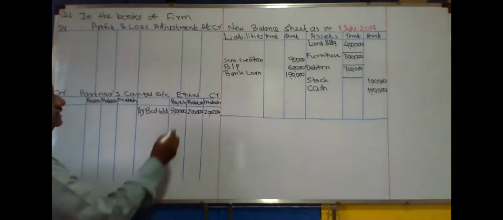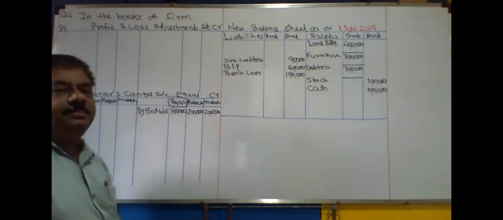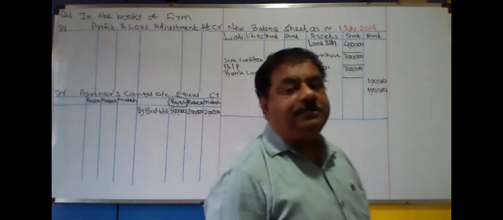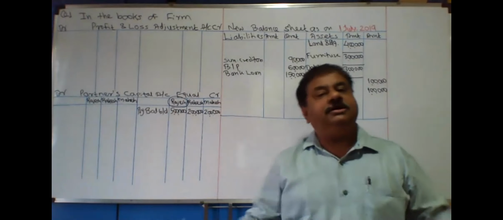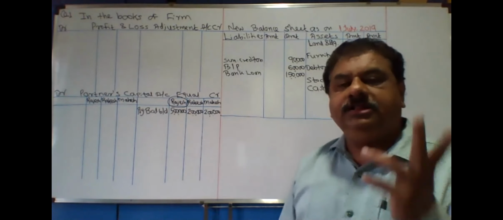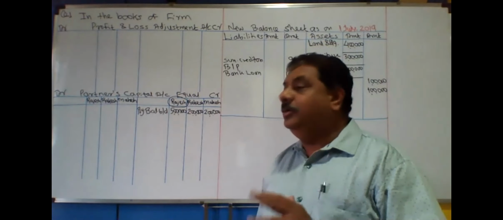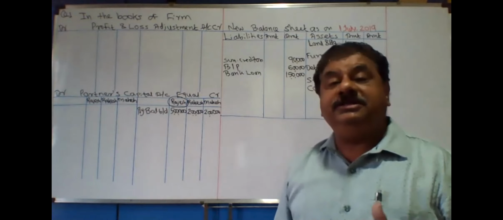It is given that Rajesh died on 30th June 2019. Out of 3 partners, partner number 1, Rajesh, died. Now that he has died, nobody can do anything, death is death. Okay. So in that case, now what are the adjustments agreed? Number 1,